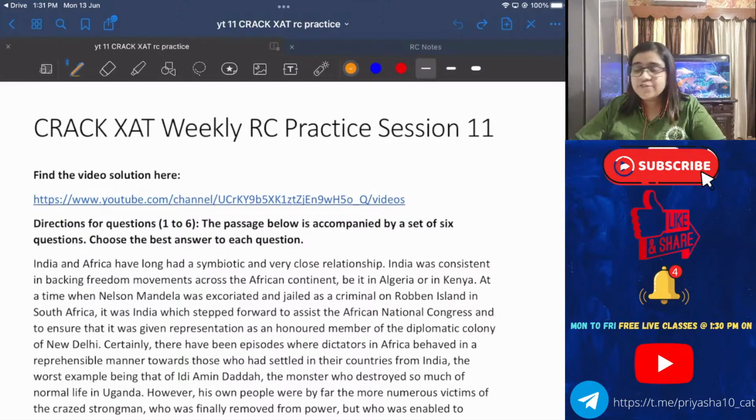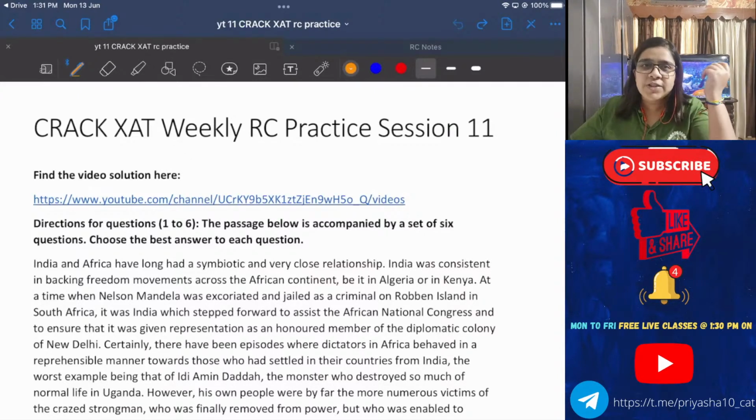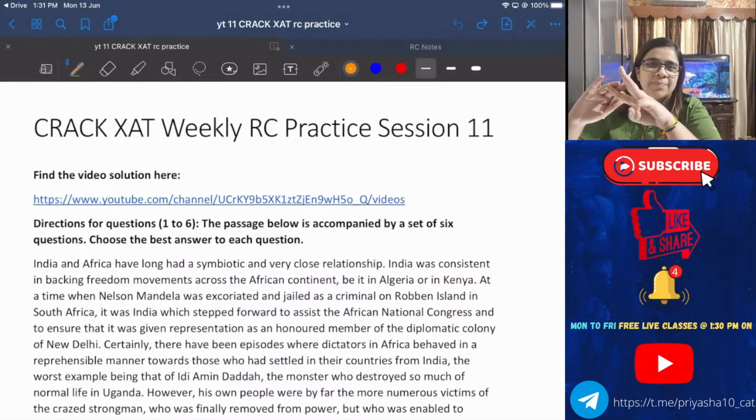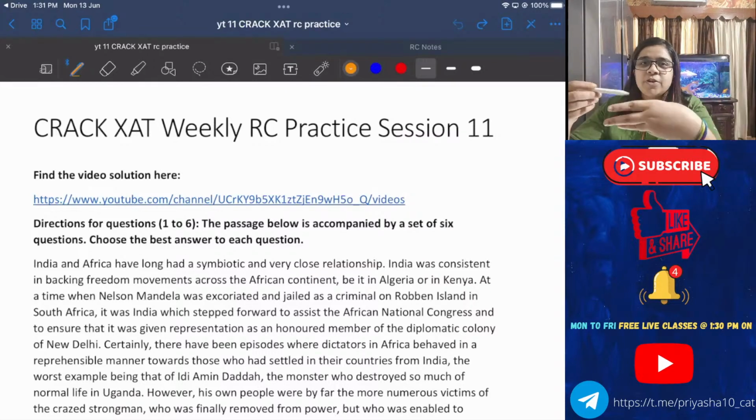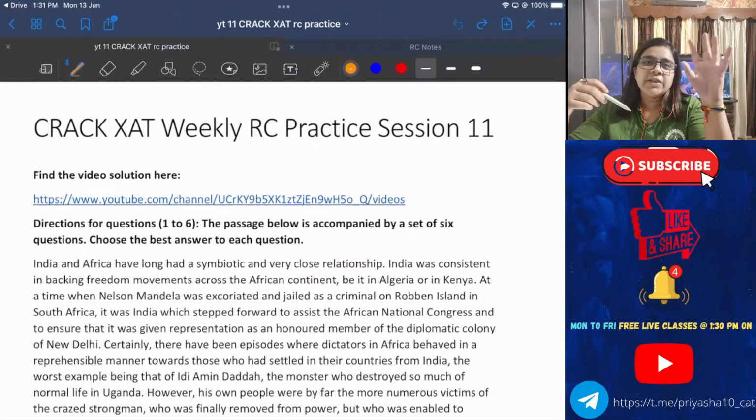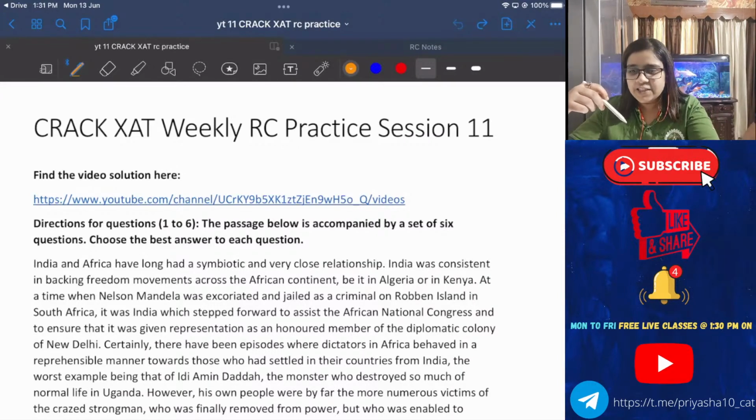So those who have not seen the passage yet, please get it from the description box right there. Open it in a different tab and have a quick look. I give you 1 minute to just scroll down the passage, understand the important words there, like what the passage is all about, and just have a look through the questions and tell me how much rating you will give it. Rate it in 3 terms. Is it an easy passage to pick, a medium passage, or a difficult passage? Depending upon whether you are doing it in round 1, or in round 2, or you are completely leaving it away.